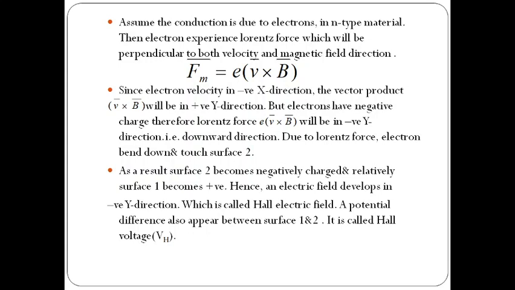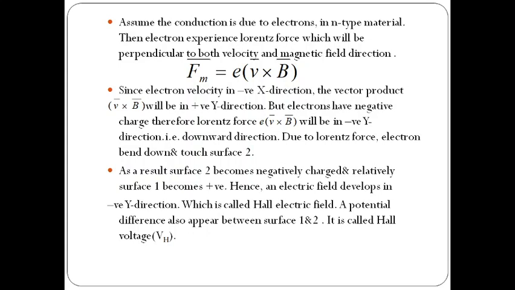So the magnetic force or Lorentz force is the vector quantity Fm bar. We mentioned it is equal to e into v bar cross B bar. So e is the charge of the electron. Here v bar is the velocity of the electrons, cross product with the direction of the magnetic field. So from this we can observe the velocity of the electron is in the negative x direction, and the direction of the magnetic field is in the positive z direction.